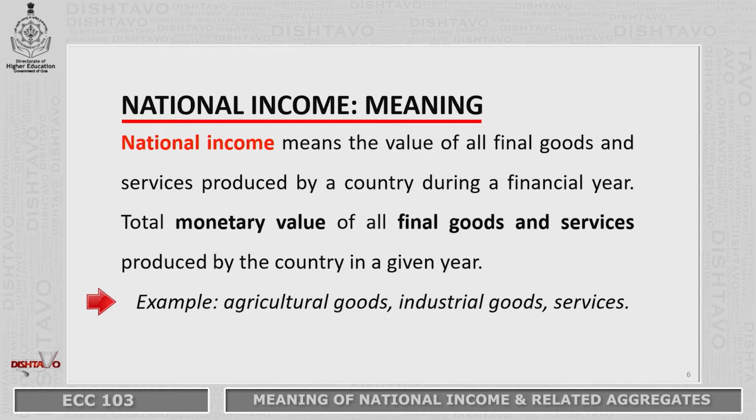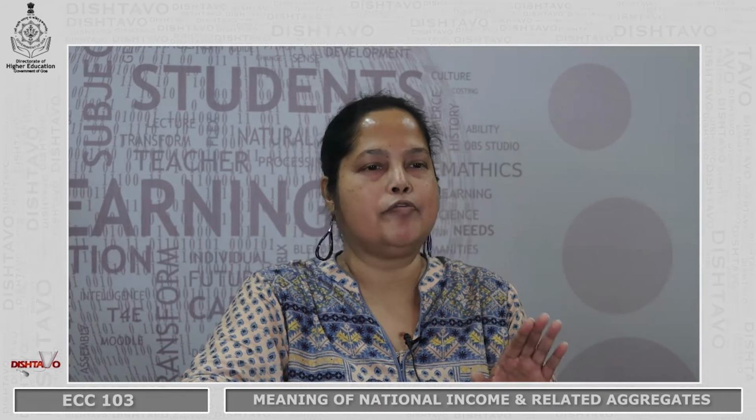Examples of these goods would be agricultural goods like tomatoes, potatoes, onions and so on. But if tomatoes are used to produce tomato ketchup, then these tomatoes would not be included in national income, because they are intermediate goods. Only tomato ketchup would be included as the value of the final good.